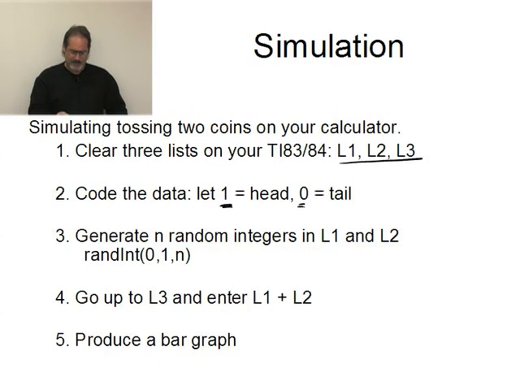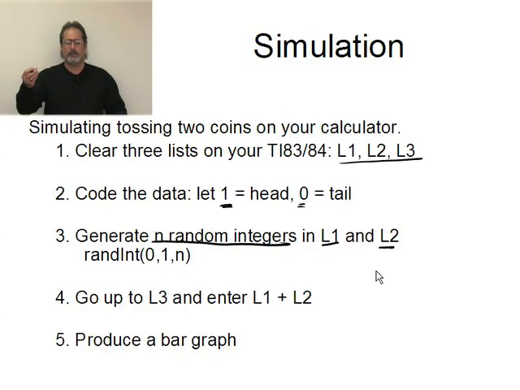Now I'm going to generate n random integers. N is my sample size, how many times I would do this. And I'm going to put them in L1 and L2. The idea is that L1 represents the result of 1 coin, 1s and 0s. Every time there's a 1 in L1, that represents a head in the simulation. A 0 is a tail. And L2 would represent the other coin.